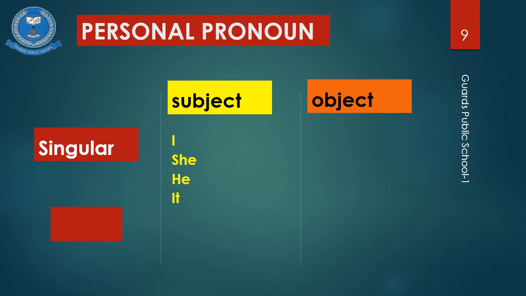In plural, the subject pronouns are we and they. We and they are used for two or more persons. In object pronoun, in singular form, we say me, her, him, it. And in plural, for two or more persons, in object pronoun, we say us and them.